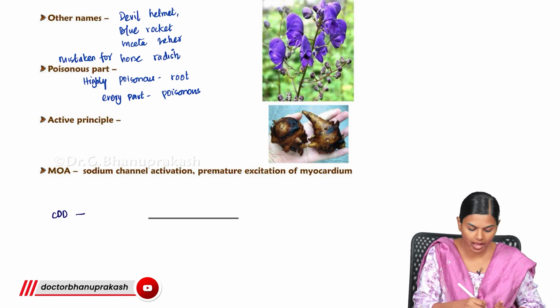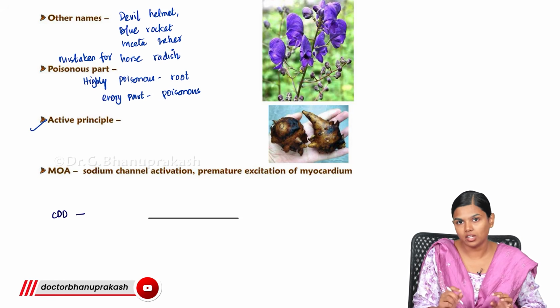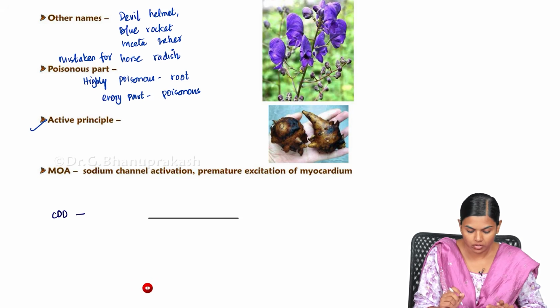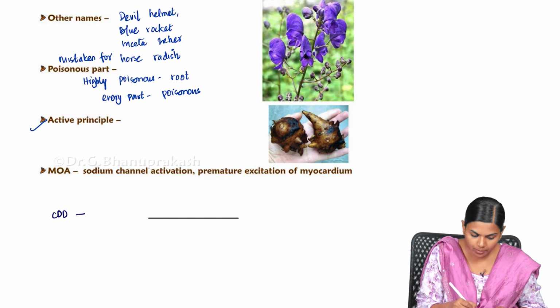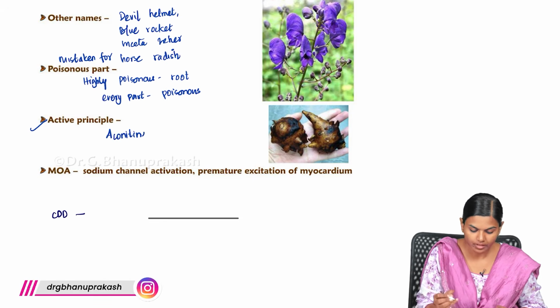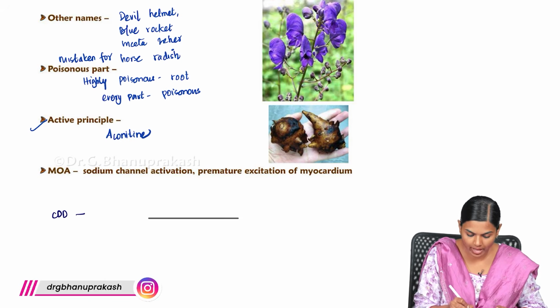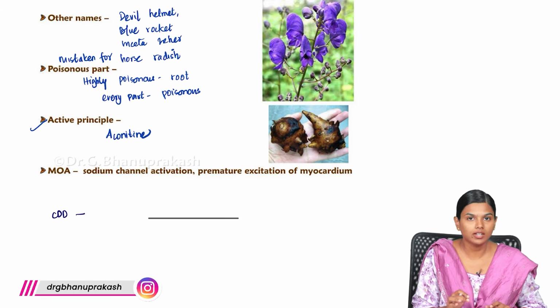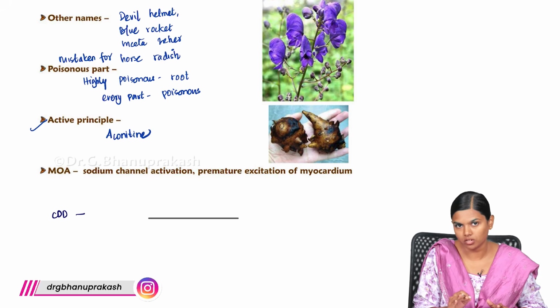Then we have to know the active principle, the alkaloid present in the plant that leads to all the adverse effects. Here the active principle is aconitine, the alkaloid that leads to cardiac toxicity.